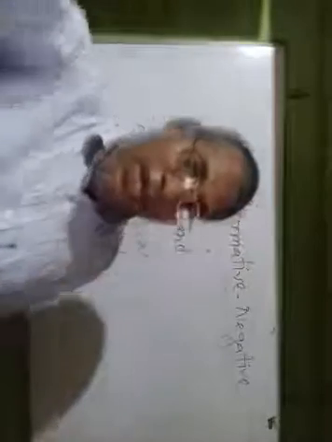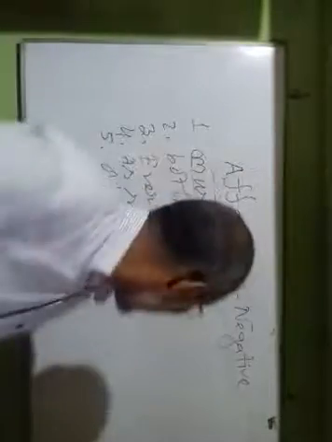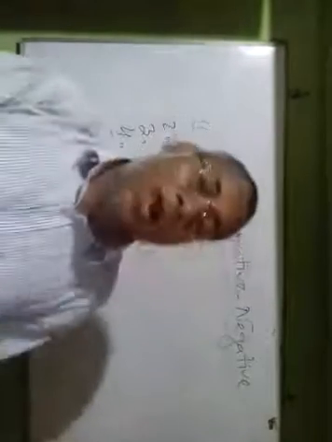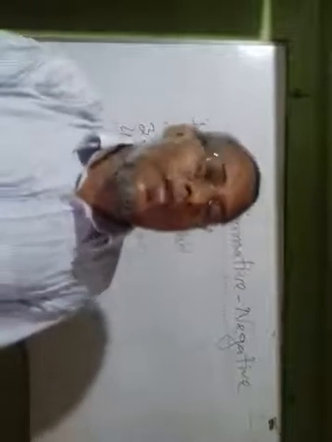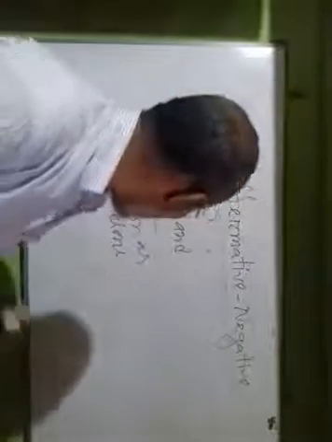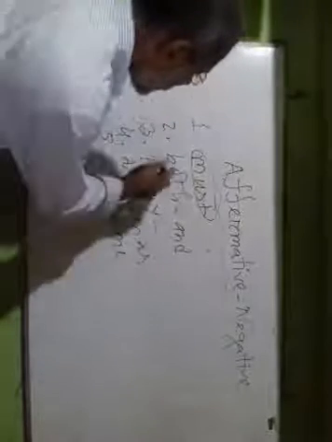My dear student, so the next is both and. If there is both and in the affirmative sentence, what will we do to change it into negative? My dear student, if there is both and, we have to use not only in lieu of both and but also in lieu of and.